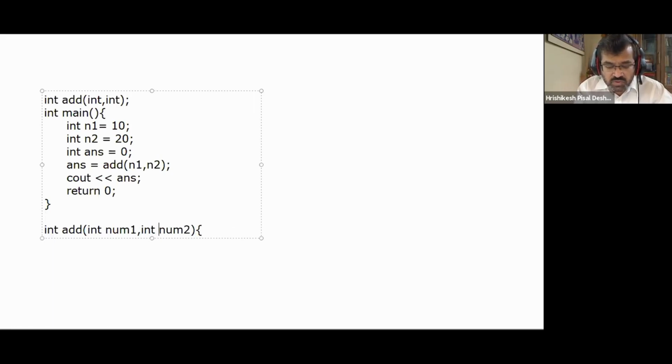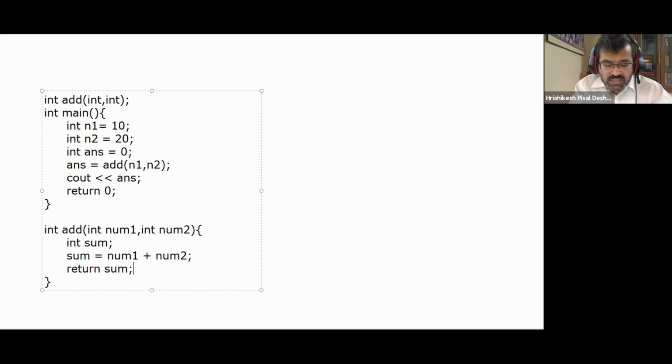Inside it, I define some other variable, int sum, and then I say sum is equal to num1 plus num2. That's a simple code that I have written, and I say return sum.